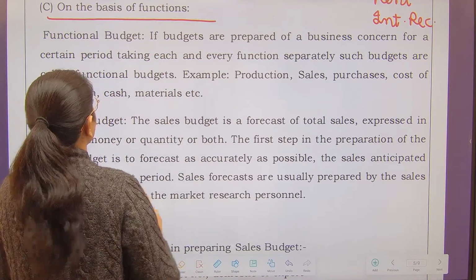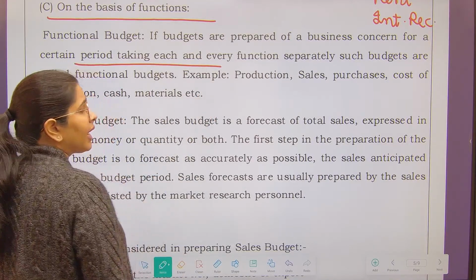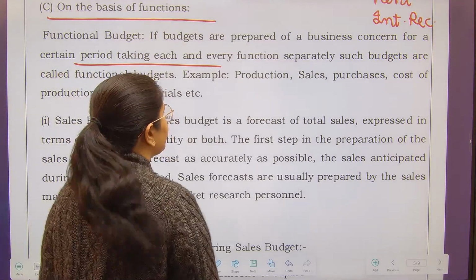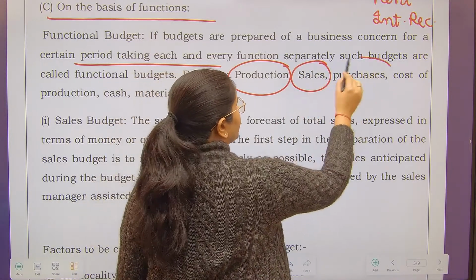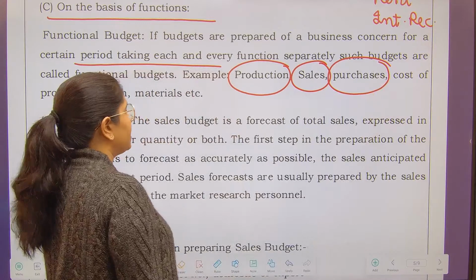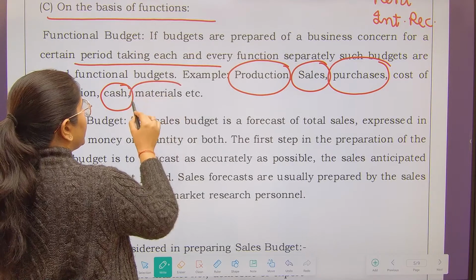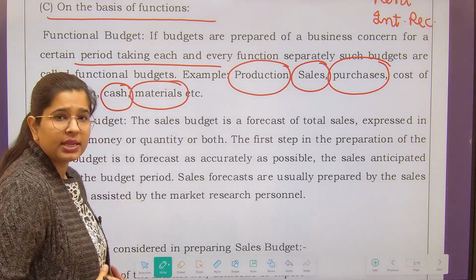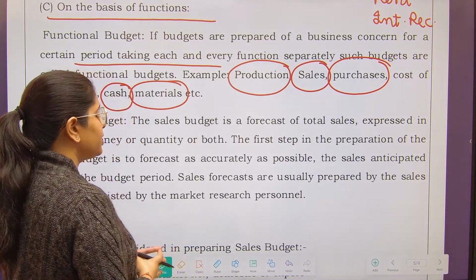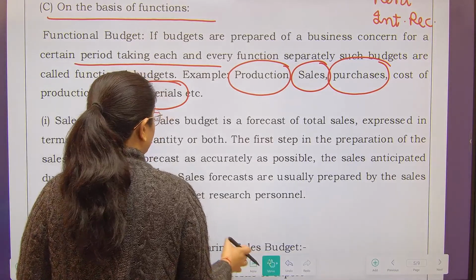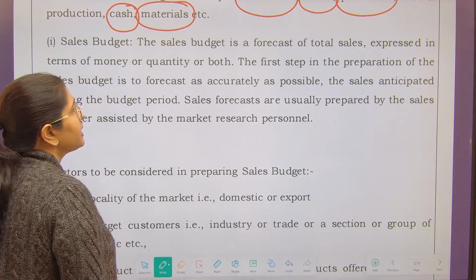So functional budgets are prepared for every kind of function separately. Like what kinds of functions do we have in our business enterprise? We have production function, sales function, purchases function, where we purchase the raw material, etc. Cost of production, cash function, materials function, that means obviously you have to maintain your inventory as well, right? So these are all the functions in your business enterprise, and now we will see each one of the budgets separately. Number one in the list is your sales budget.